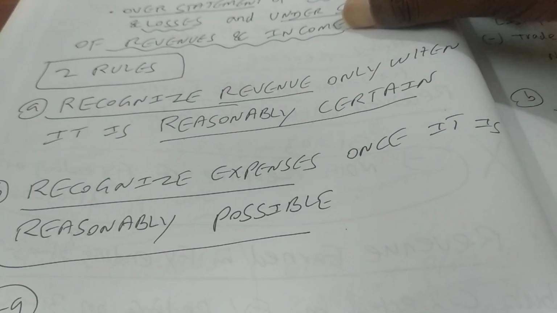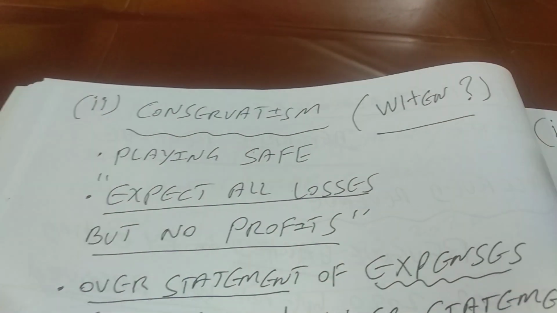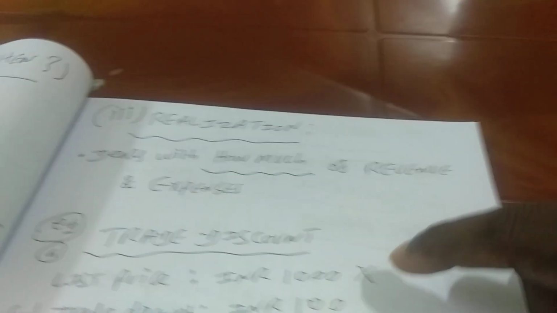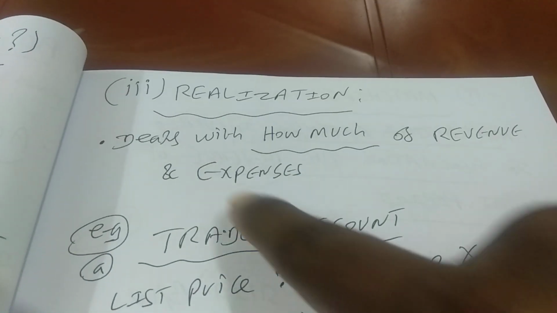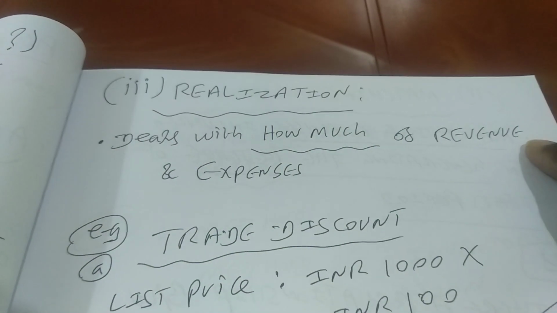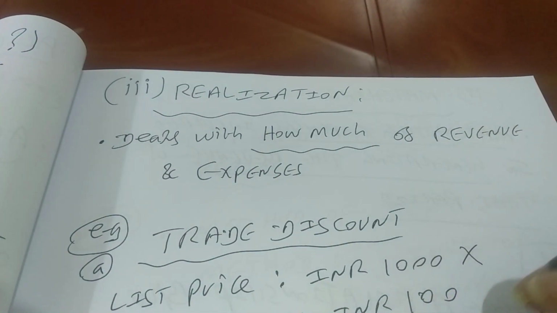So the key is when we are going to recognize revenue, right? So the next concept is realization. Conservatism talks about when we are going to recognize revenue, whereas realization talks about how much of revenue and expenses we are going to recognize in the period. I can give you two examples here.